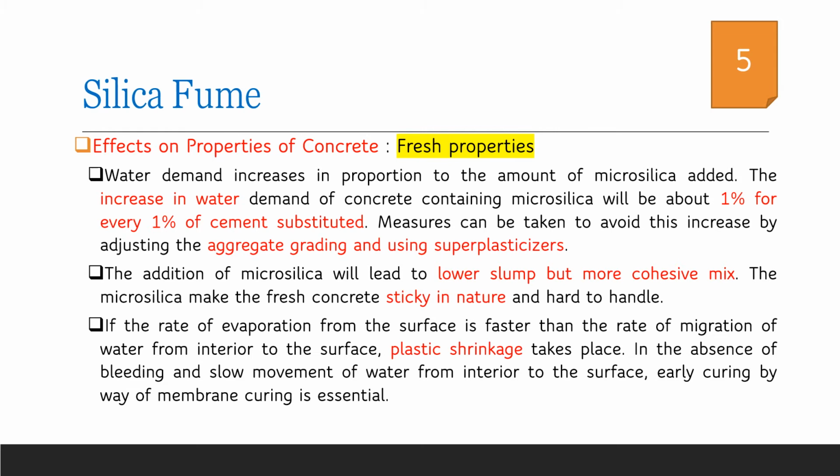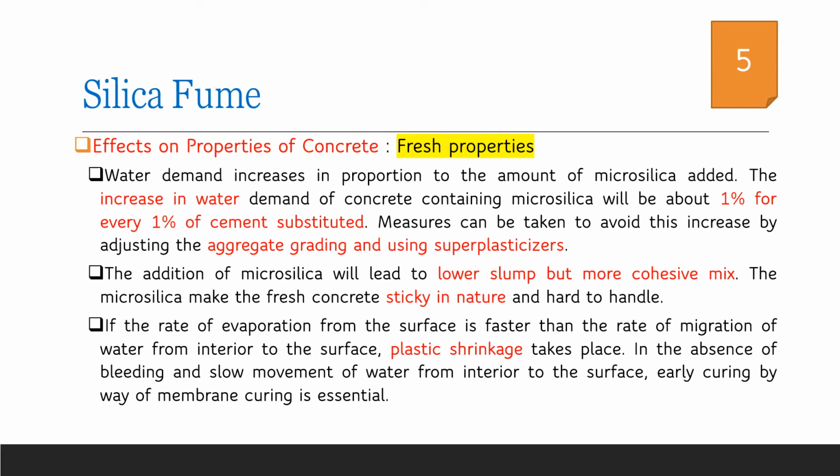Aggregate grading could be adjusted in such a way that the total surface area of the aggregates participating in the concrete mix is reduced, and superplasticizers have to be added in order to maintain the workability as well as reduce the water demand. It is also observed that by the addition of silica fume, the slump of concrete reduces even though the concrete remains cohesive in nature. So we can see that the mix becomes more sticky to handle.